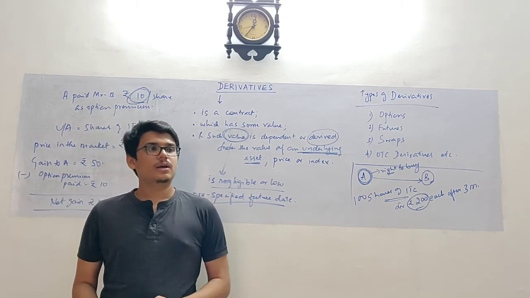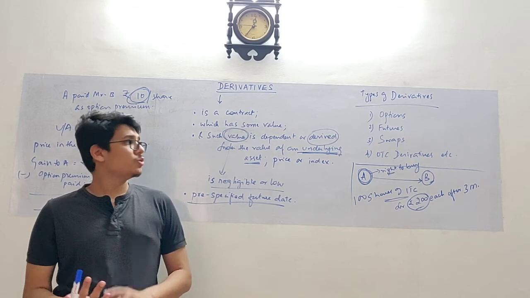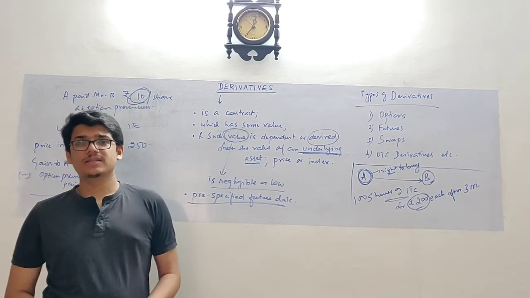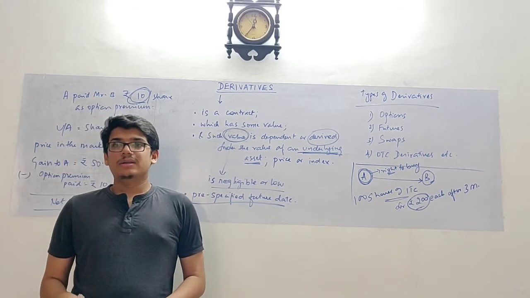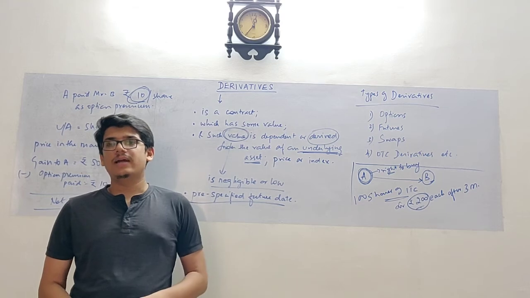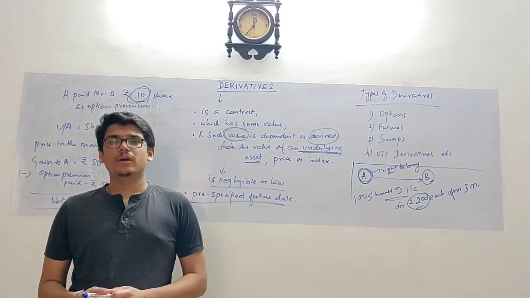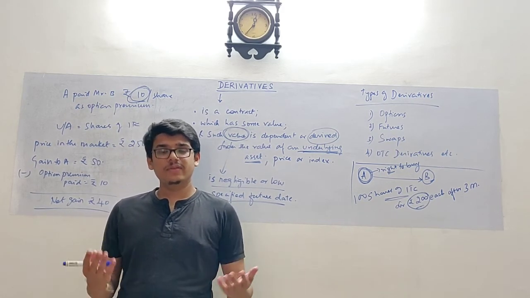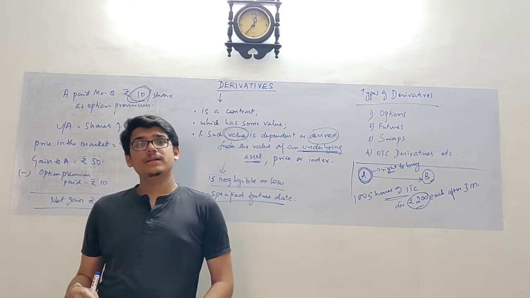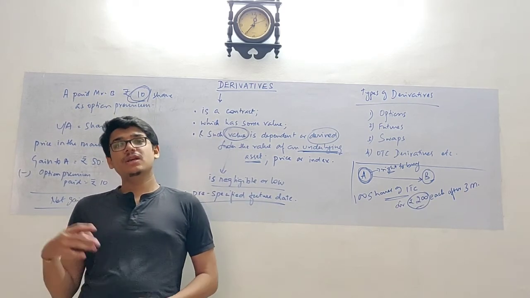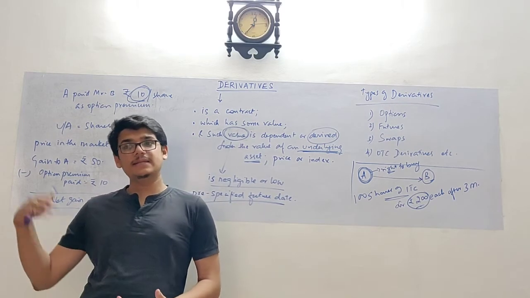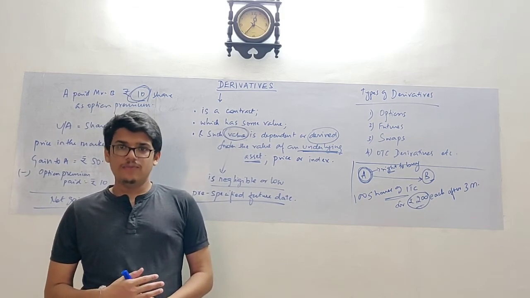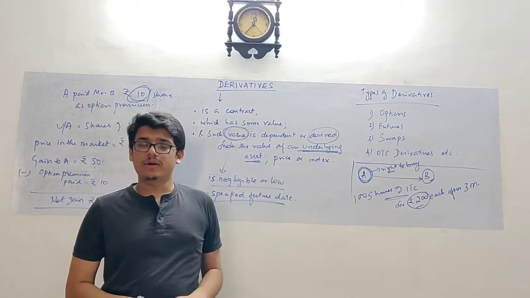Now in India, as I've already mentioned, there are options, futures, swap agreements, interest rate agreements, OTC derivatives, and many more such derivative instruments that organizations use. Now these derivative instruments are restricted in a manner so as to reduce speculation. But in other countries, such as the US, there are derivative instruments whose value fluctuates based on weather. So you can imagine the amount of fluctuations or speculation that takes place in the foreign markets. But in India, speculation is restricted, and therefore there are certain derivative contracts that have been prescribed.